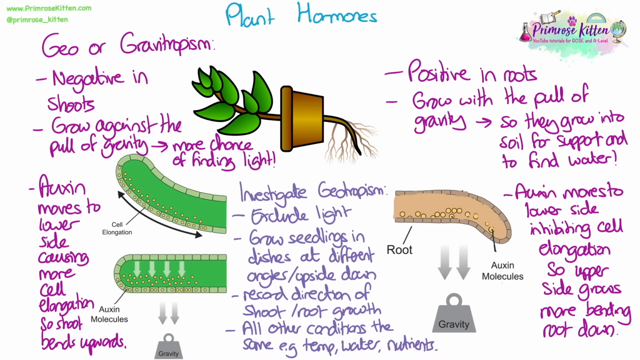Just as with phototropism, all other conditions that could affect the growth of the plants need to be kept the same. Temperature, water, nutrients, all of those. Obviously not anything to do with light other than the fact that it's completely dark.